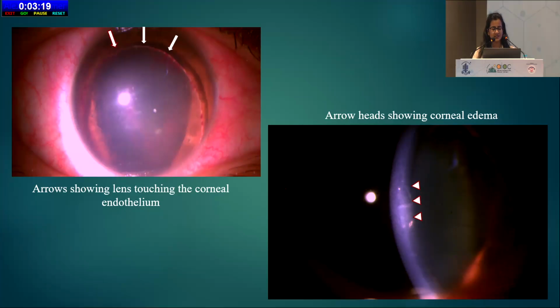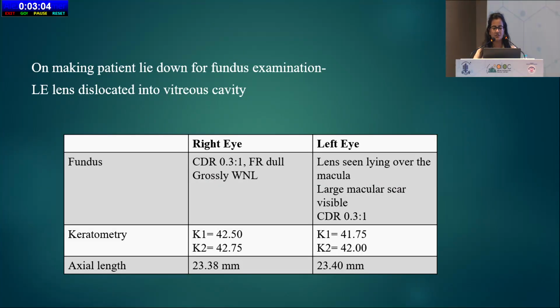On slit lamp examination, the cornea had mild edema with DM folds. In the anterior chamber, a clear lens could be found within the bag, touching the endothelium superiorly from 10 to 2 o'clock. On making the patient lie down for fundus examination, it was found that the left eye lens had drifted into the vitreous cavity. On indirect ophthalmoscopy, we saw the lens lying on the macula and there was a large macular scar.